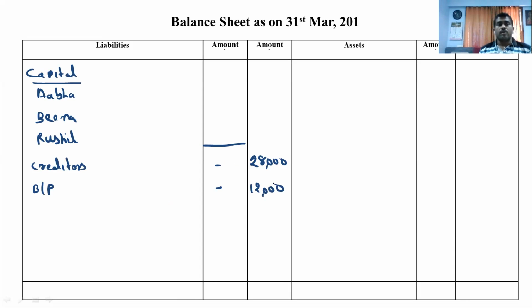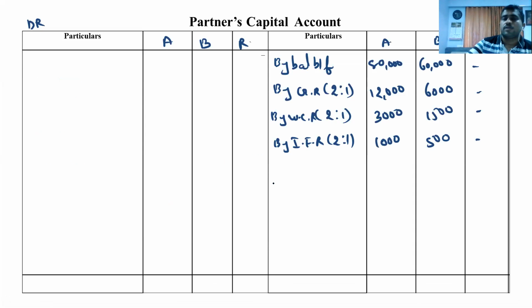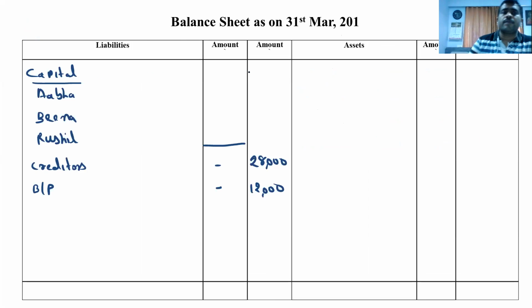Goodwill. Goodwill, we know it's an intangible asset, we have to write off. So we have to go to partners capital debit and there we have to write goodwill. Ratio again, it's an old ratio 2:1. So let's see, 18,000 into 2 divided by 3. 12,000, 6,000. Right. Land and building. Now what is that? 100% it's an asset.